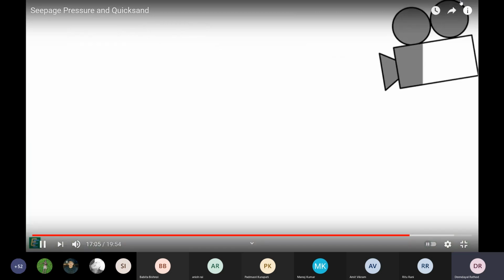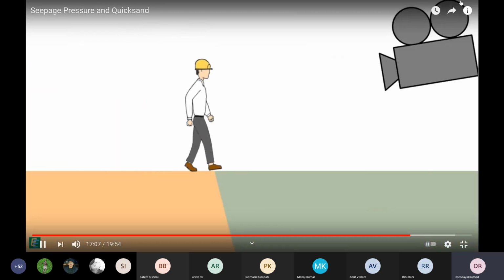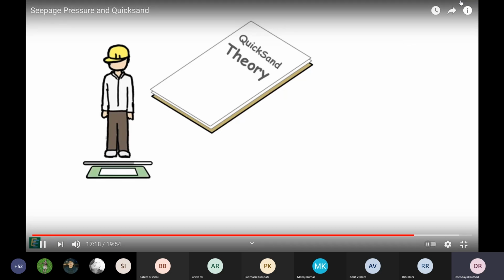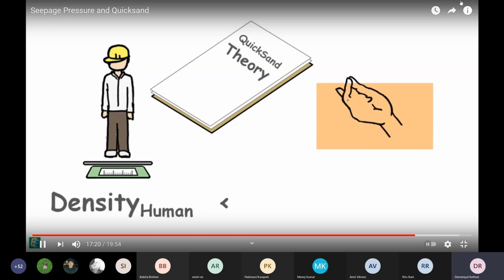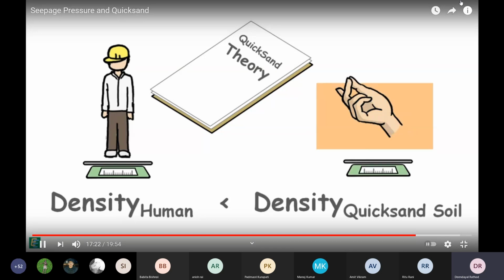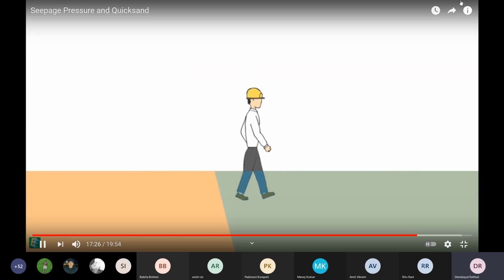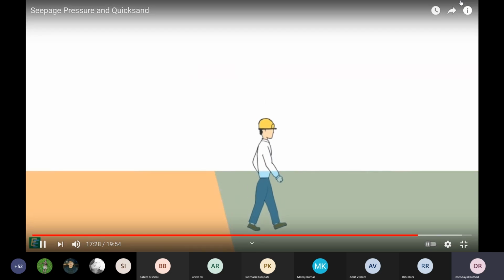We have seen in some movies that humans sink into the quicksand and die. But theoretically, it is not possible for a human to sink completely into the quicksand because human mass density is lower than that of quicksand soil. A human may sink only up to about his waist if he does not panic.